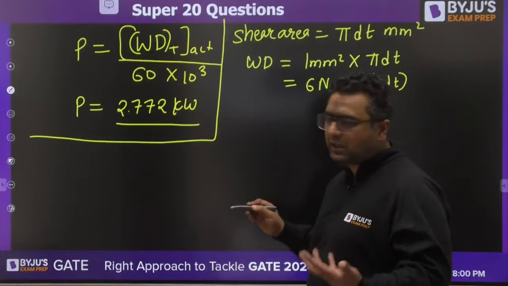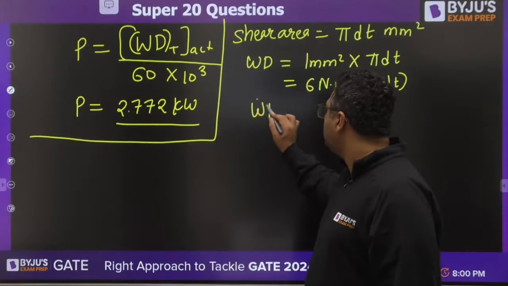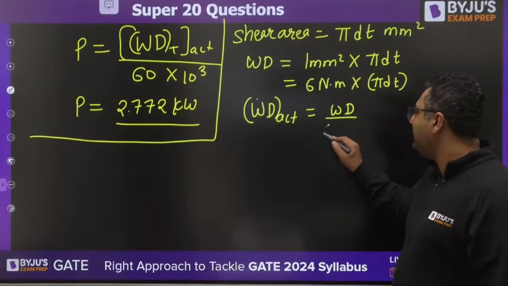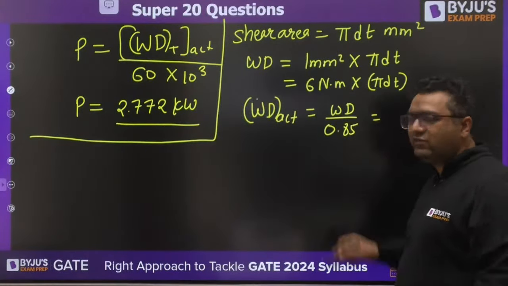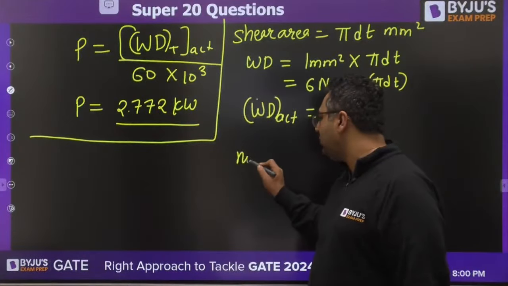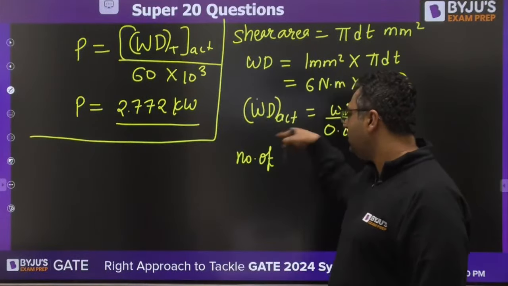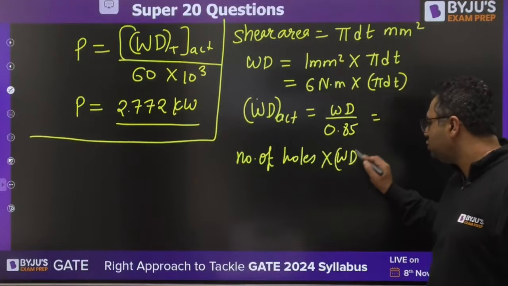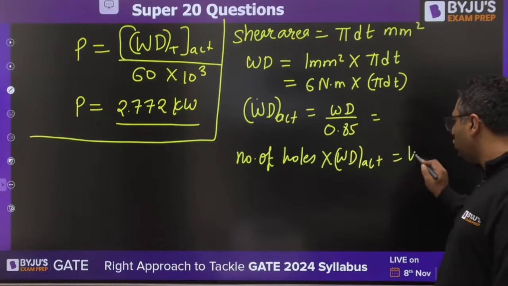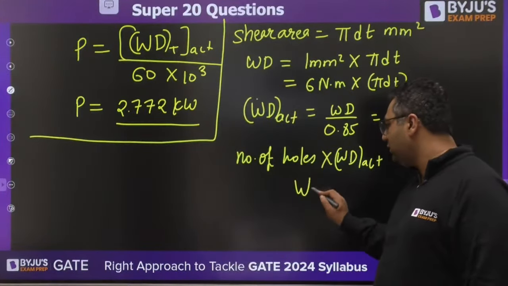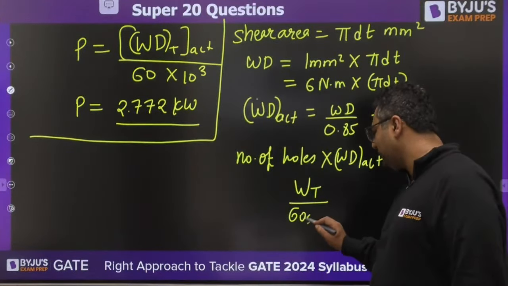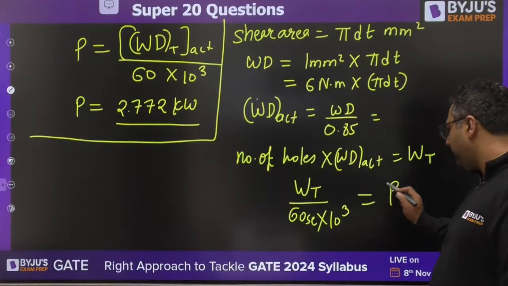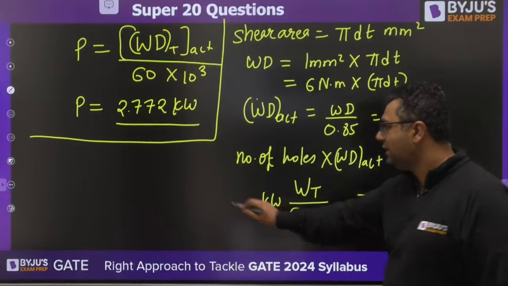So you can cover the losses by dividing the work done by 0.85 to get the actual work done. Then you need to multiply with the number of holes, because this is the work done per hole. So number of holes into actual work done would give you total work done. Then total work done by 60 seconds into 10 to the power 3 will be power in kilowatts. The answer is this.